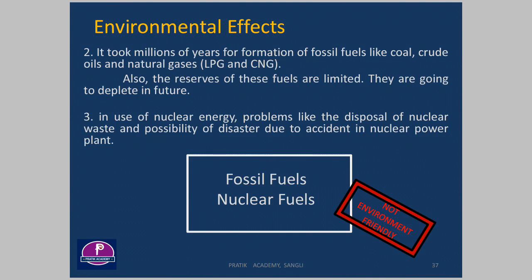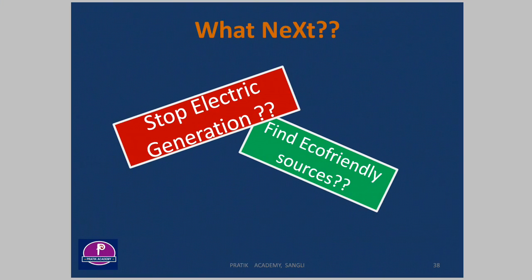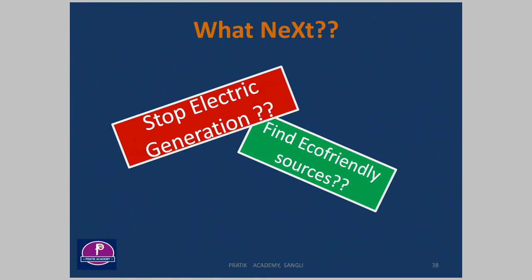In the previous video, we discussed the environmental effects of fossil fuels and nuclear fuels, and at the end, we concluded that these fuels are not environment friendly. Then, what is next? There are two options we have. First, to stop electric generation, and second is to find eco-friendly sources for power generation.